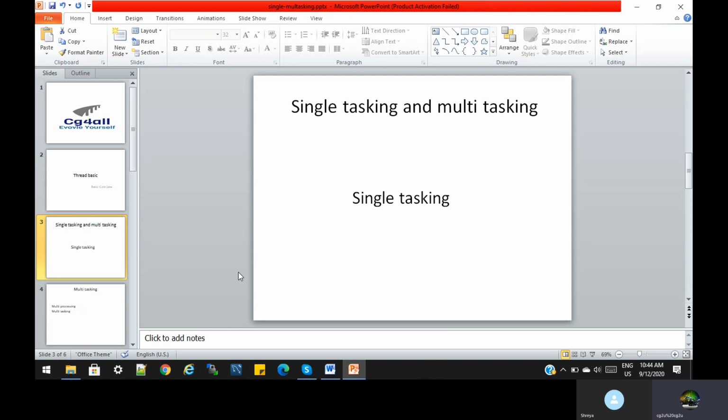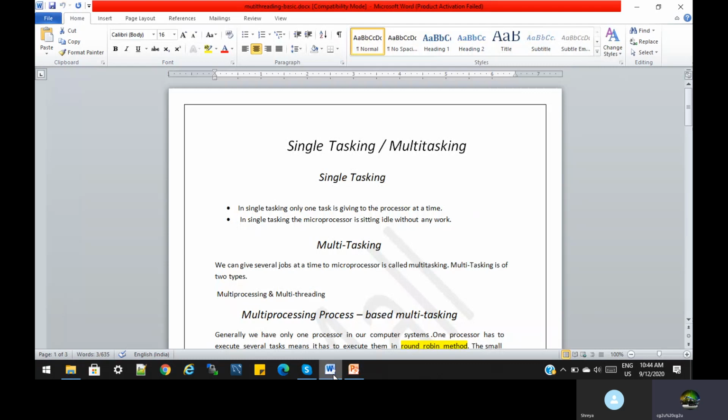Suppose I am providing a thread tutorial to you, and I am focusing only on this. So this is single tasking. What is the meaning of single tasking? In single tasking, one task is given to the processor at a time. When we write any Java program, we are discussing it based on our computer and Java programming. Through the thread, we are giving a request to the processor. So single tasking means one task at a time for the processor.